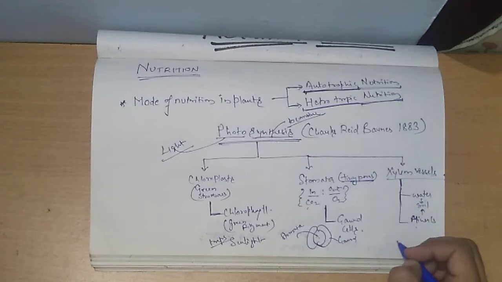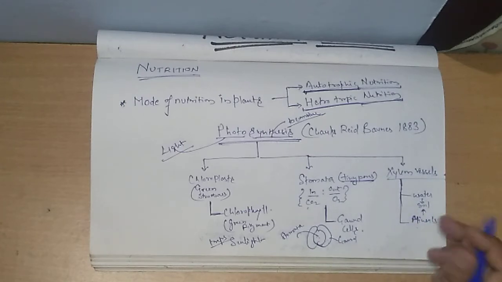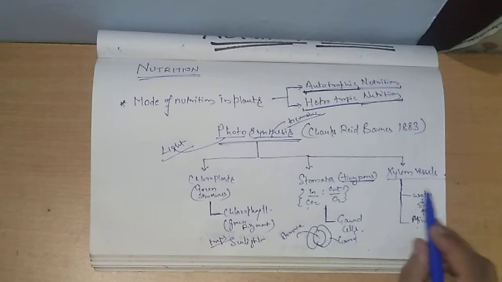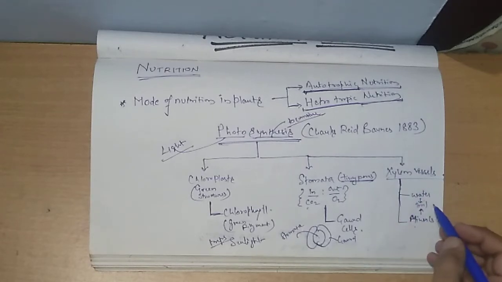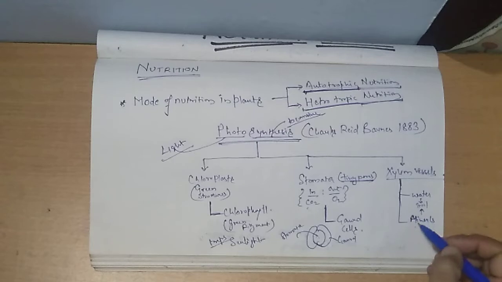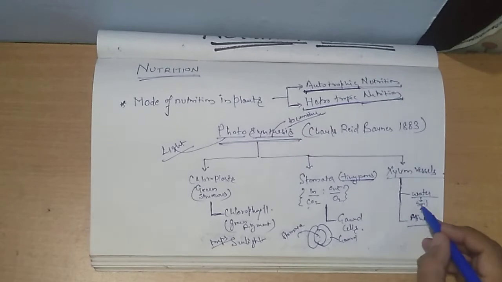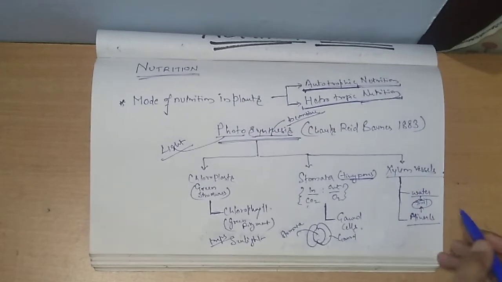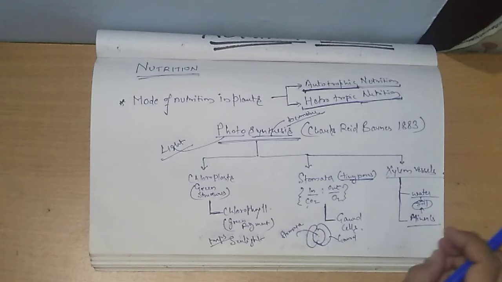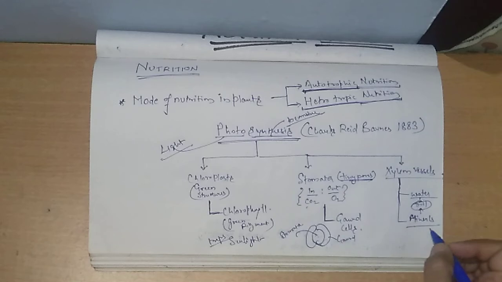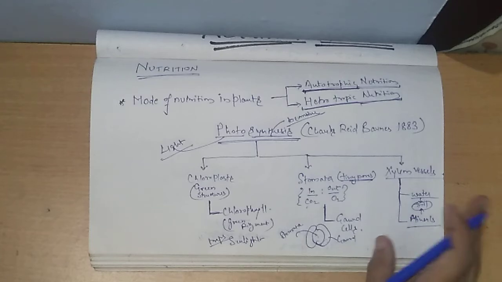So from root to each and every tip of the plant, xylem vessels are there, and the function of xylem vessels is to provide the required water and minerals from the soil. They suck the water and minerals which are present in the soil and then send them to each and every part of the plant.